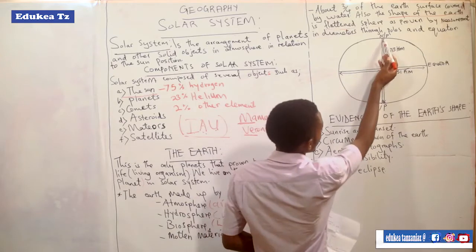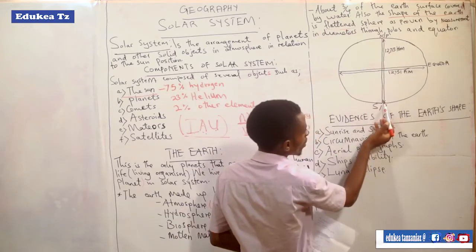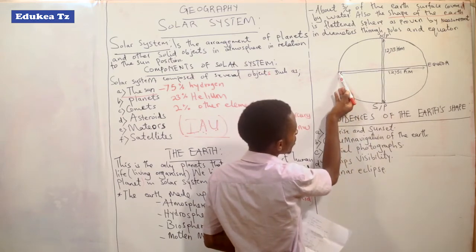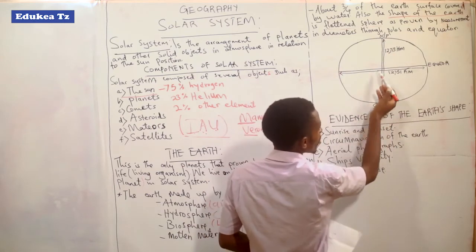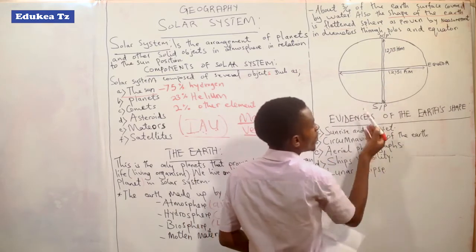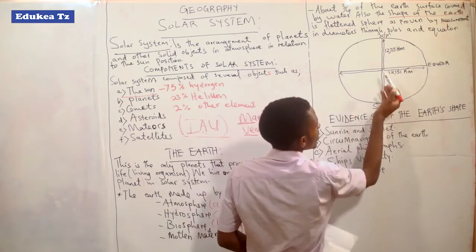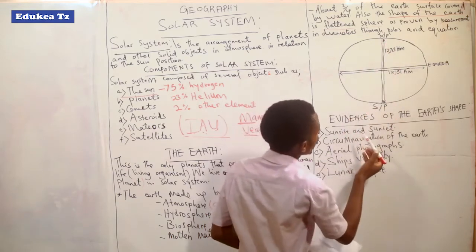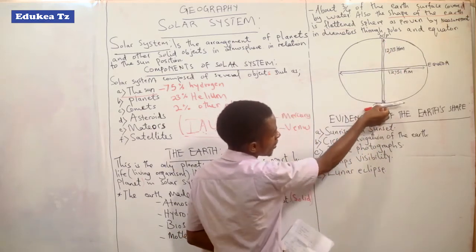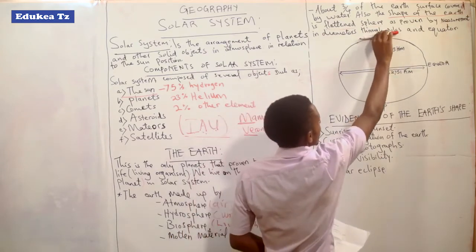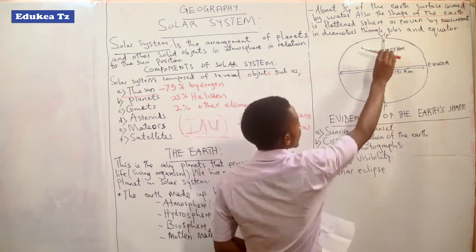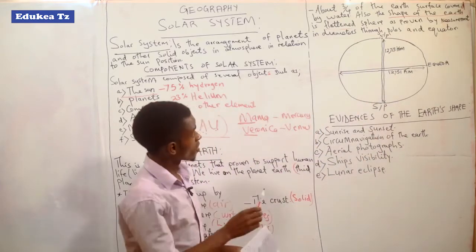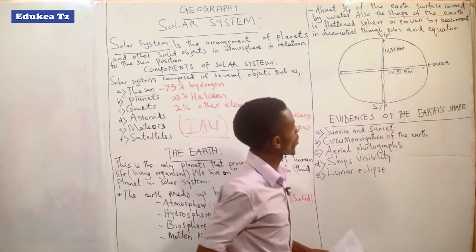So the distance from the North Pole up to the South Pole is short compared to the distance from this part to this part. I talk about the equator. The distance is very far, there is more distance from that point compared to that point. So when we talk about flattened, it means that this point is like this way and this point is like this way, but this point is large compared to this point. So that is to talk about the flattened sphere of the Earth.